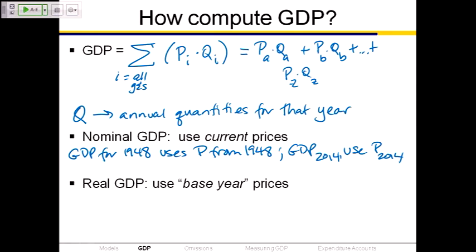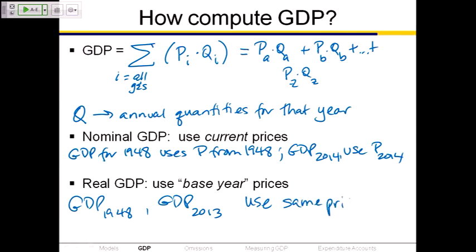The alternative is a concept called real GDP. And real GDP, you can think of it as using base year prices. They're going to use the same price regardless of what year they're computing. So if they're doing GDP for 1948, or GDP for 2013, it doesn't matter. They're going to use the same prices. Whatever year they're doing, they always use the same set of prices.